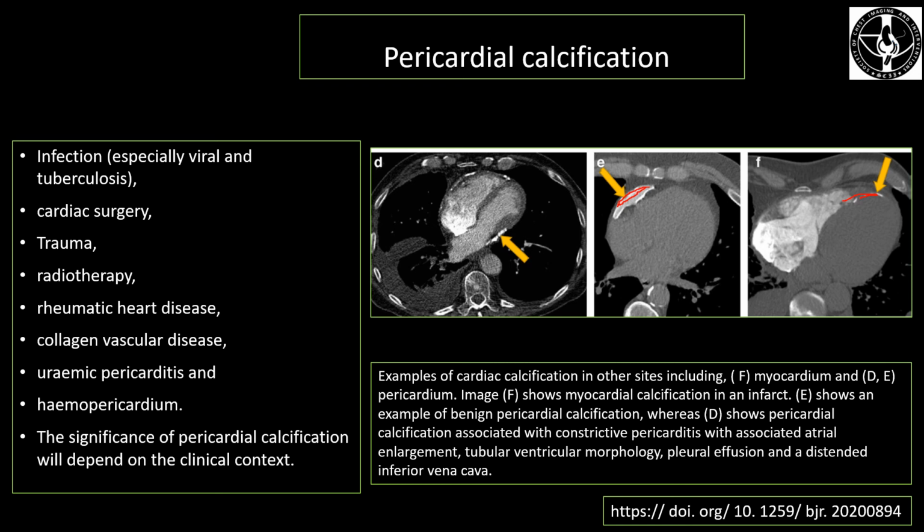Pericardial calcification can also be seen on routine non-gated thoracic CTs, either contrast or non-contrast enhanced, and causes can be numerous, from infections, cardiac surgery, radiotherapy, rheumatic heart disease to collagen vascular disease to hemopericardium, and the significance of the pericardial calcification will depend upon the clinical context.